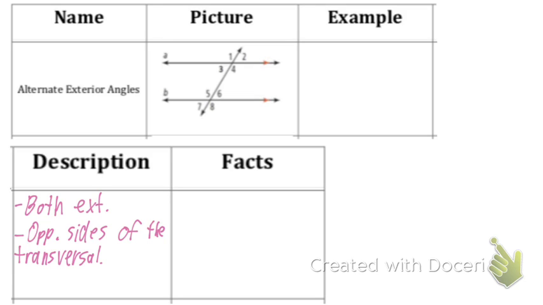Levi. Angles 1 and 8 would be a pair of alternate exterior angles. They alternate the sides of the transversal, left and right, and they're exterior. Sierra. 2 and 7 would be our other pair.